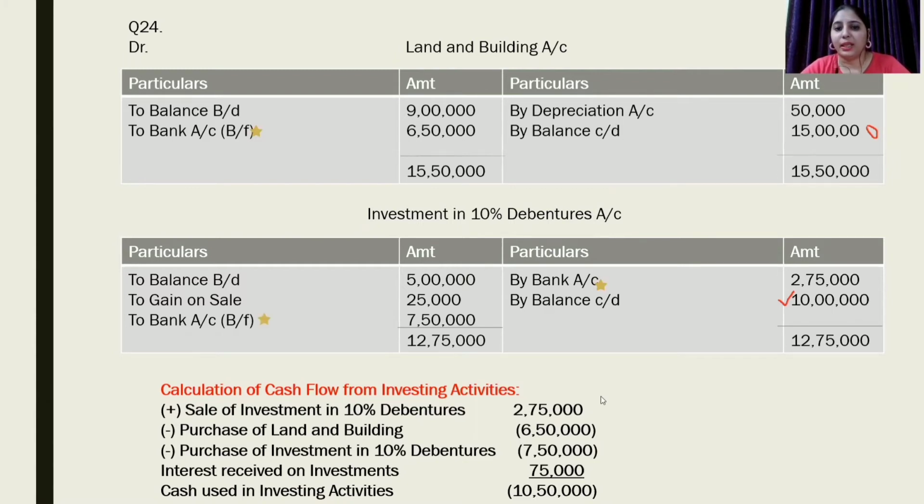Sale of investment in 10% debenture will lead to inflow of cash under head investing activity. Purchase of land and building will be outflow. Purchase of investment in 10% debentures will again be an outflow. Also, third additional information is given that interest is received on investment, which is an investing income. It will be added here. After adjusting inflow and outflow under investing activity, we will get cash used in investing activity, which is equal to rupees 10,50,000. I hope this question is clear to all of you.